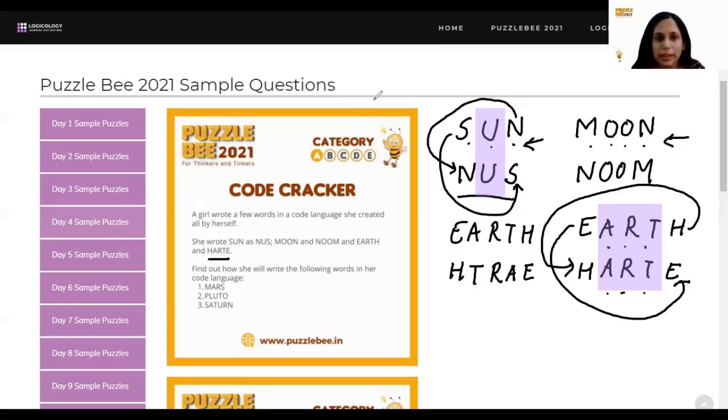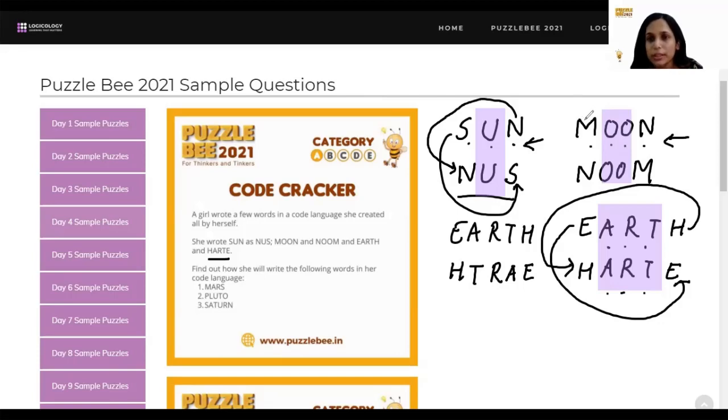Okay. So, let's find out what's happening in Moon. M is your first letter, N is your last letter. What remains in between are the two O's. Okay, so I will just highlight them again and their places are not being switched. Now, funny thing, because both of them are O, even if their places were switched, it would still have been OO. Okay, but let's look at the first and the last letter, corner letters, if I can call them.